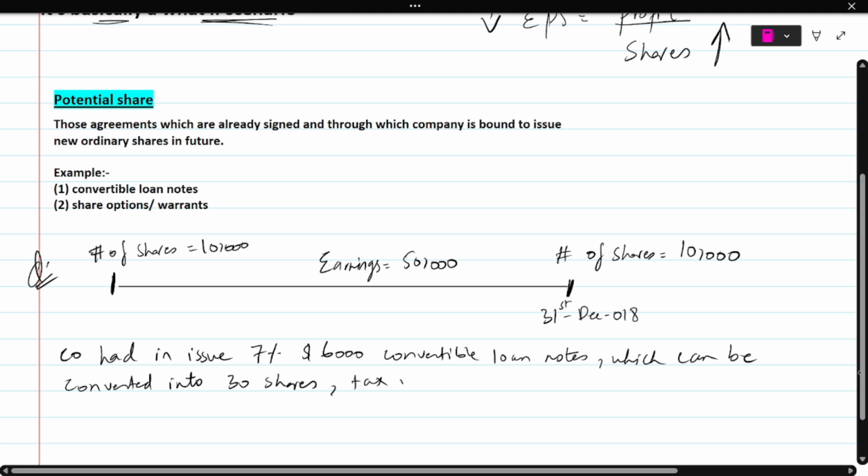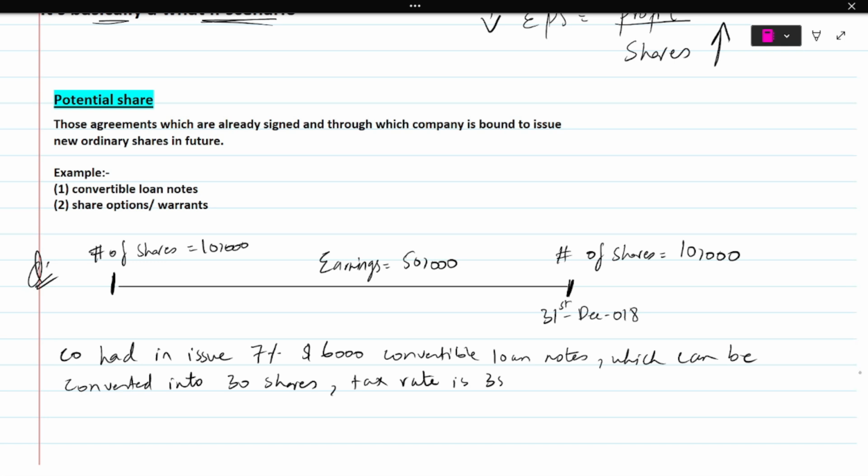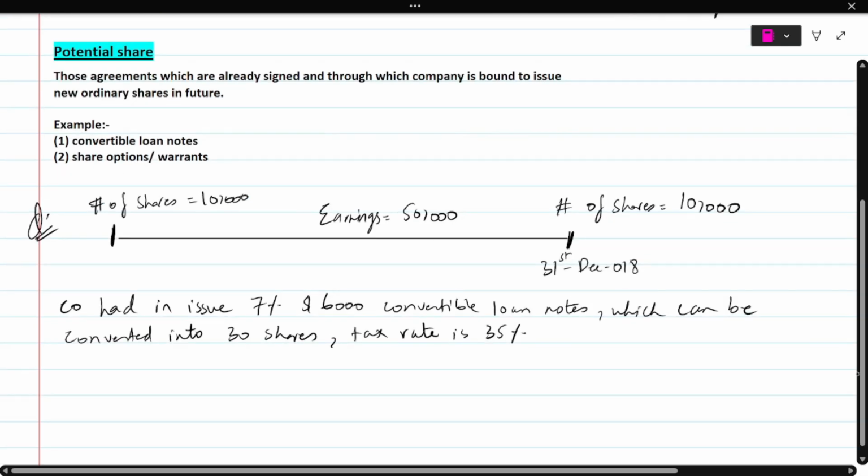And the tax rate is 35%. What you have to do is calculate, number one, the basic EPS, and number two, the diluted EPS.